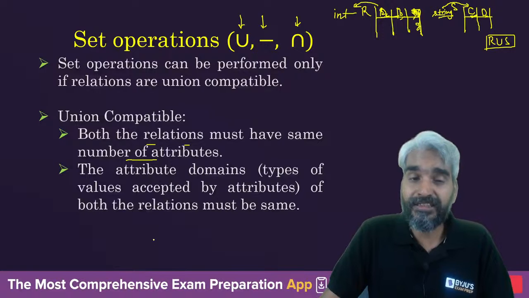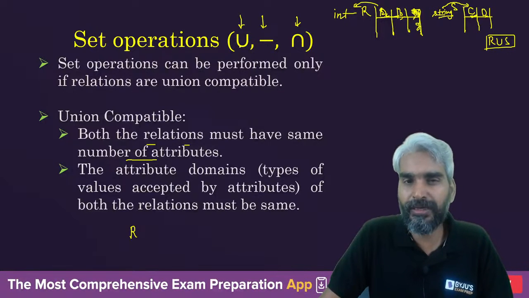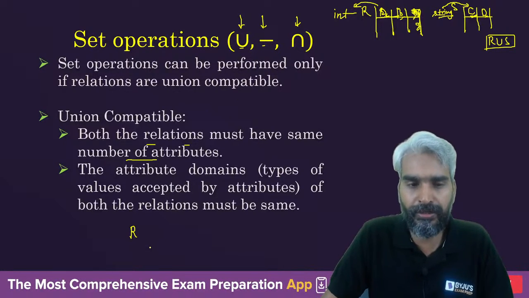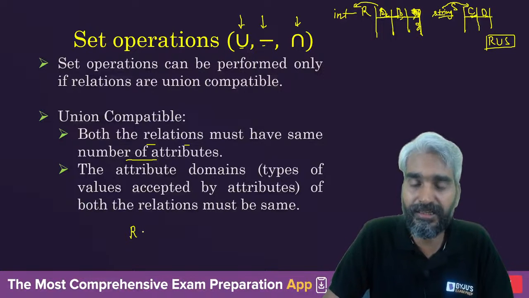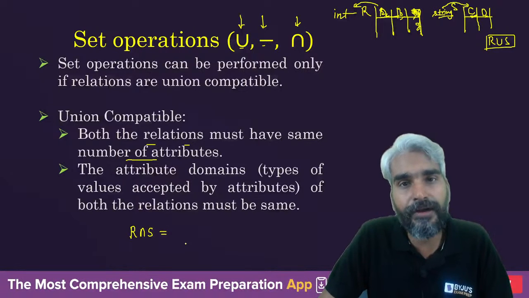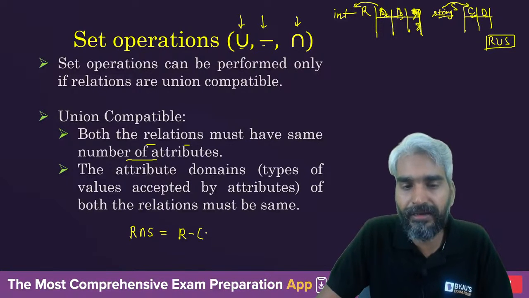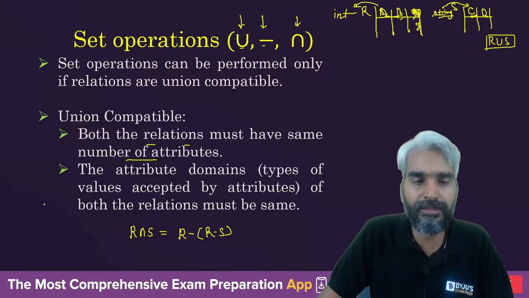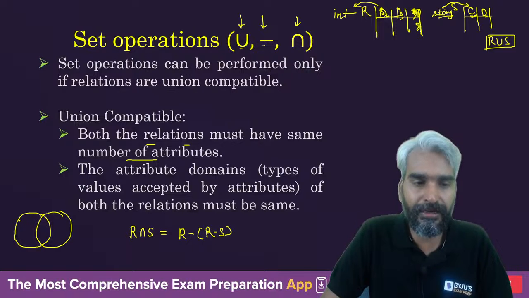Now, what is intersection? How do we perform intersection? We said union and set difference. You already know what we mean by union and set difference. We have already discussed these in sets. So if you say R intersection S, what is R intersection S? R intersection S is a derived operation which is derived using set difference. You can actually see, this is your relation R. This is your relation S. So what is R? This complete thing is R. Now, this thing is R minus S. This shaded region is R minus S.